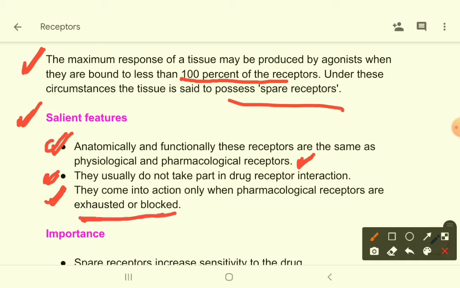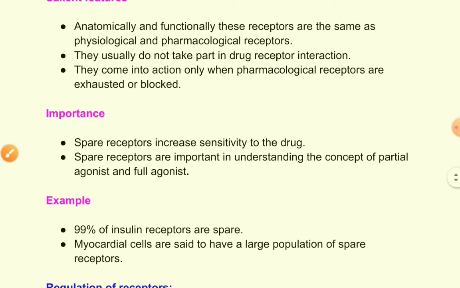So like your spare tire, when your acting tires for any reason become non-functional, then you use your spare tire. The same as that, when the pharmacological receptors are exhausted or blocked, these spare receptors come into play. Now, what is their importance? What is the fun of learning this thing?